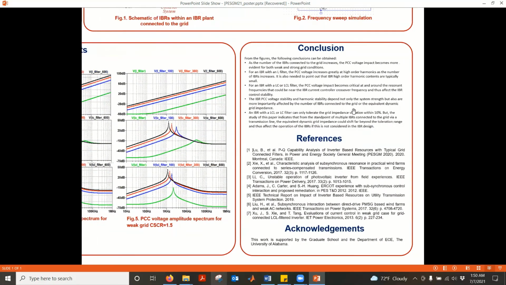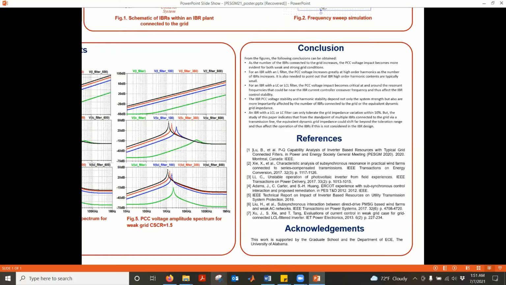So from this result, we can come to a conclusion: as the number of IBRs connected to the grid increases, PCC voltage impact becomes more imminent. For LC and LCL filters, PCC voltage impact becomes critical at around the resonant frequencies, and that could be near the IBR current controller crossover frequency, thus affecting the IBR controller stability.